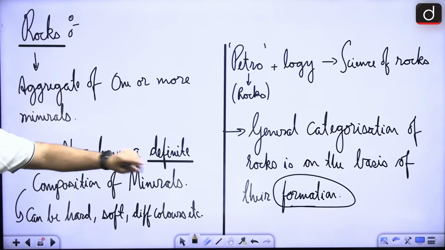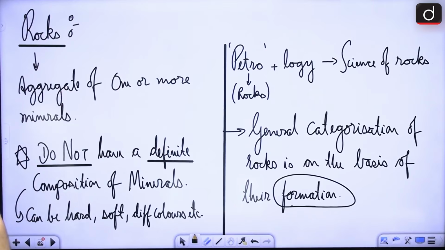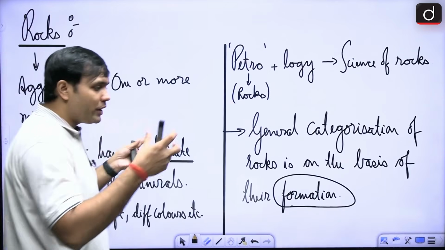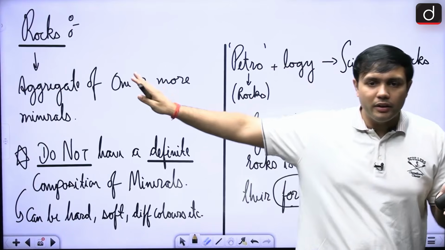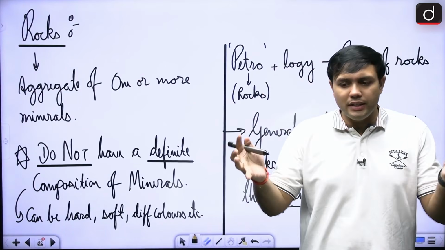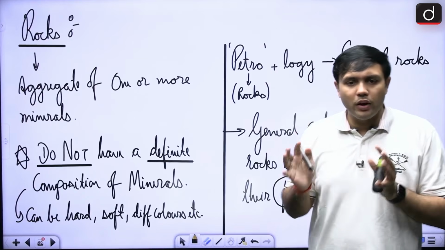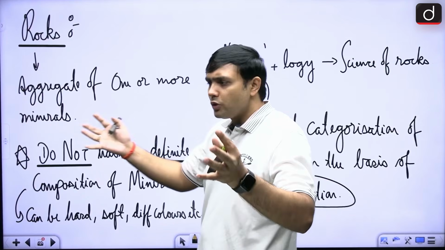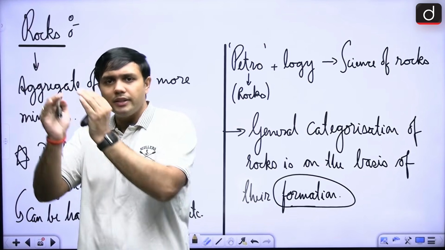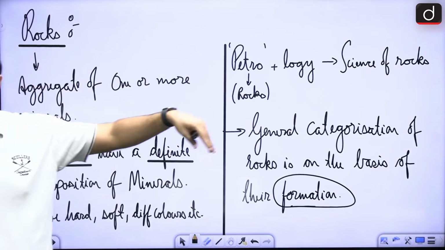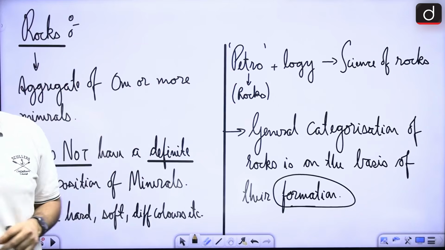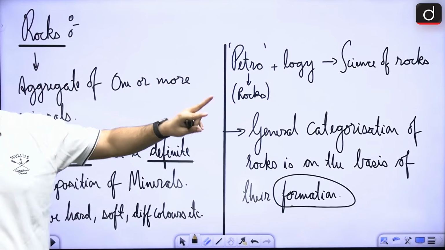They do not have a distinct physical and chemical composition, right? So, elements were forming minerals, two or more minerals are forming rocks, right? Generally it is an aggregate of one or more minerals, right? So, in that case, elements, then minerals, then rocks, all right. Now, the study of rocks, or the science of rocks, is known as petrology, right?